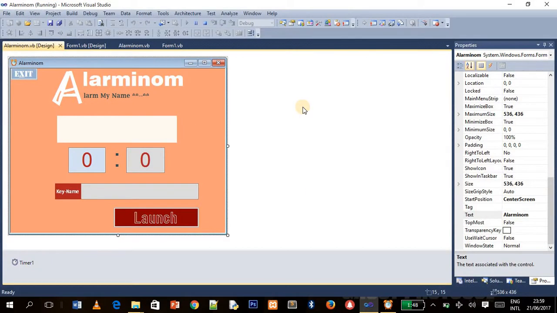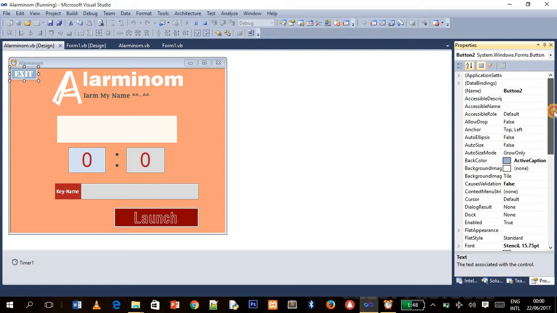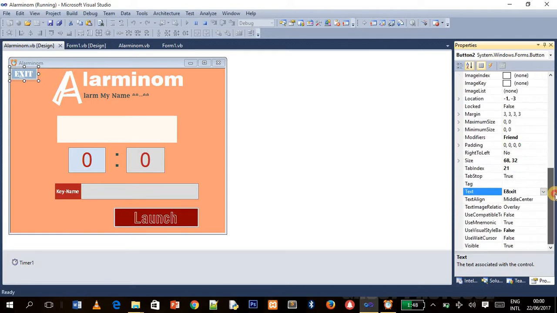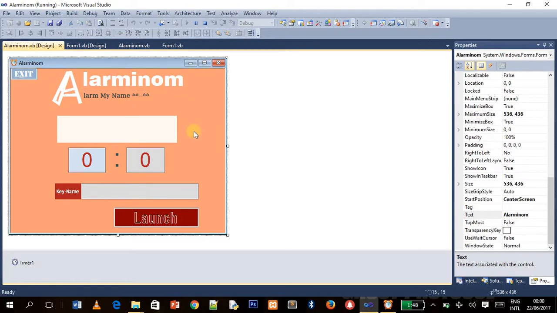I'll not write the codes from afresh. I'll just show you the things they do and the functions, because I don't want to make this video very long to be very boring. So okay, this is the GUI, graphical user interface. This is how it looks like, the design. So let me quickly show you the properties. Here we have the exit button, and this is the property for the exit button. I named it button 2, and here we have the aluminum, the name.